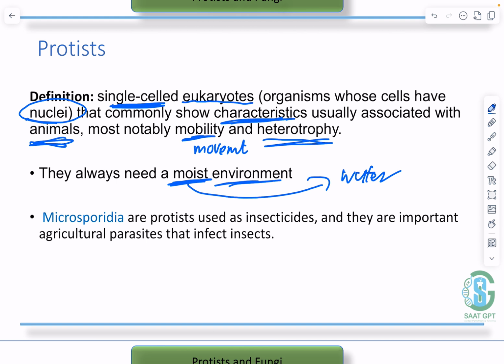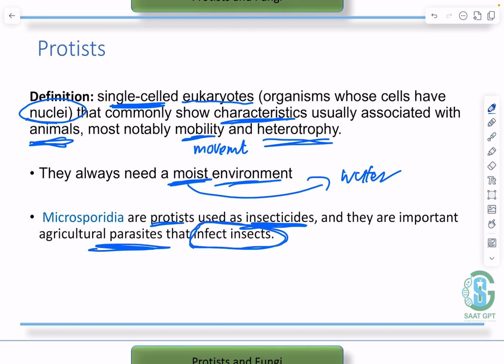Microsporidia is an important protist that is used as an insecticide. And what are insecticides? They are agents that kill insects which attack the crops, and they are important agricultural parasites that infect insects.